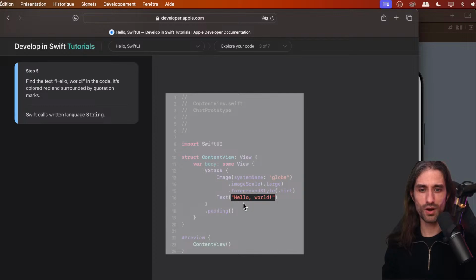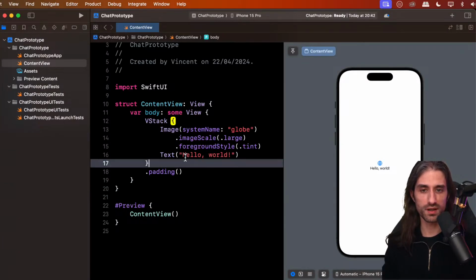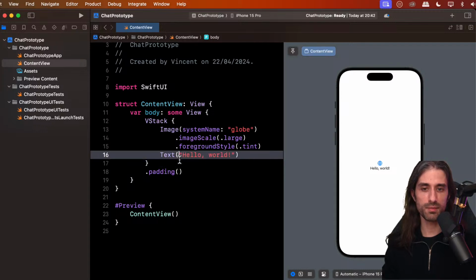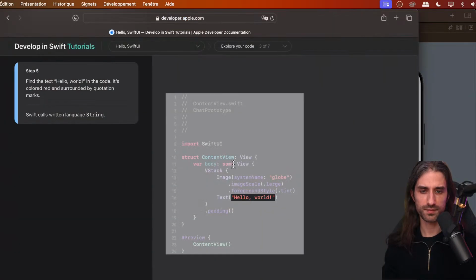Find the text Hello World in the code. Right here, it's colored red and surrounded by quotation marks. Swift calls written language like this a string. String stands for string of characters, so an ordered collection of characters. Whenever you are handling text, it's going to be done through a string. And strings are defined by putting double quotation marks at the beginning and at the end of the string.